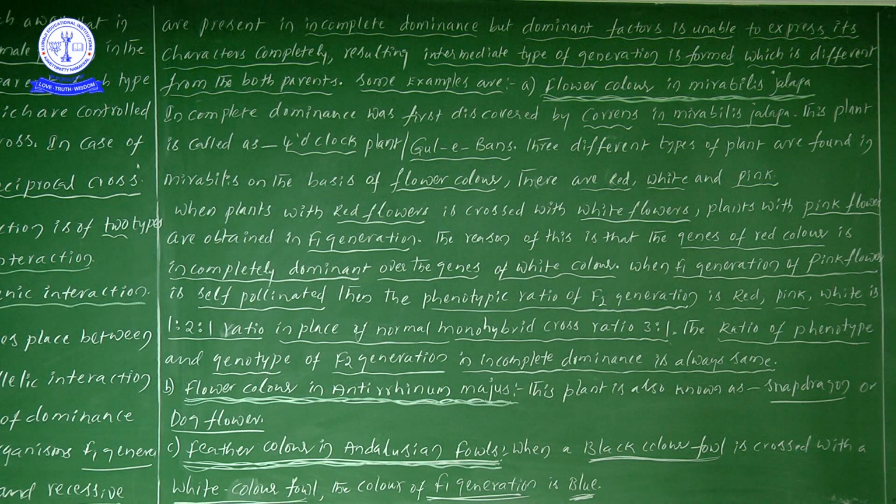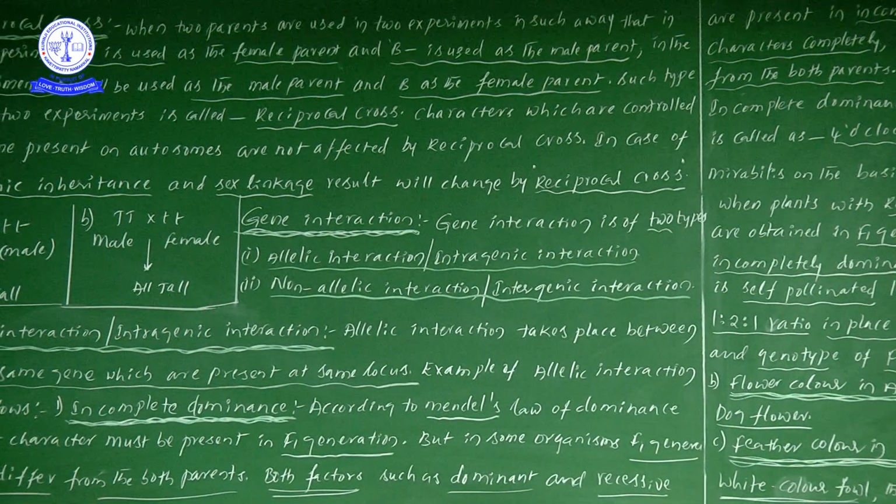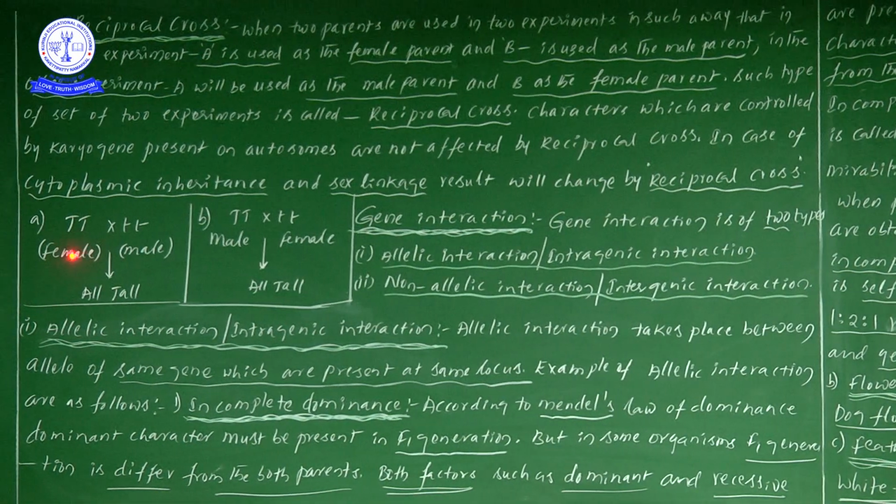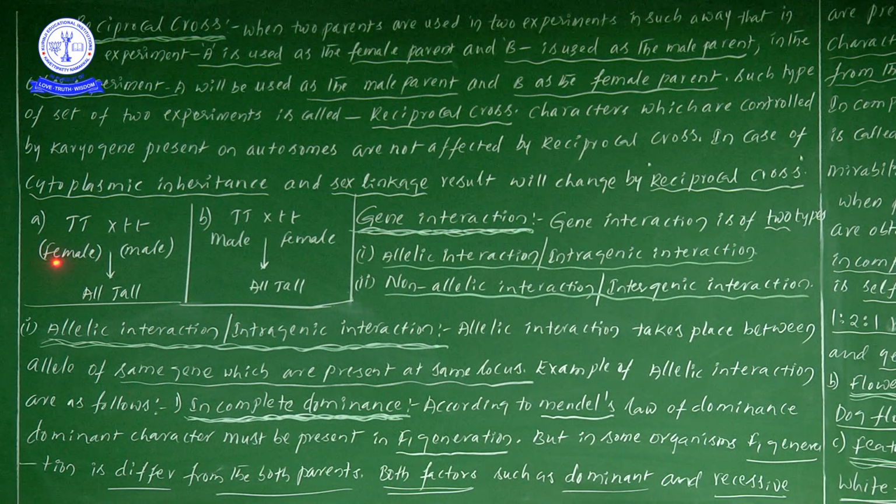Next, what are the main important points we have seen before? Reciprocal cross we have seen here. In a reciprocal cross, two experiments we have done. In one experiment we have taken the capital A as female, and in another experiment the same capital T we have taken as male. So even though we are changing, if you change, that particular change only we take as reciprocal crosses.